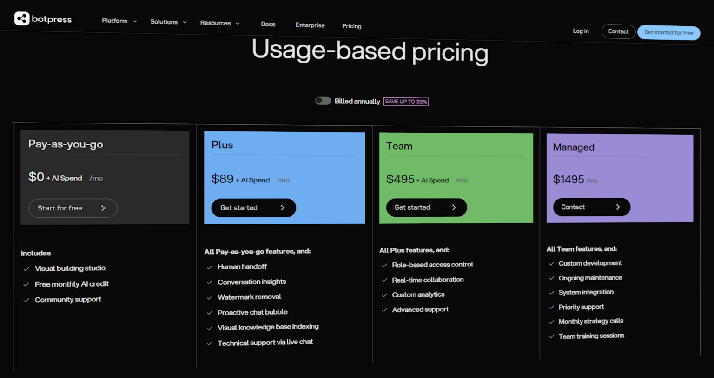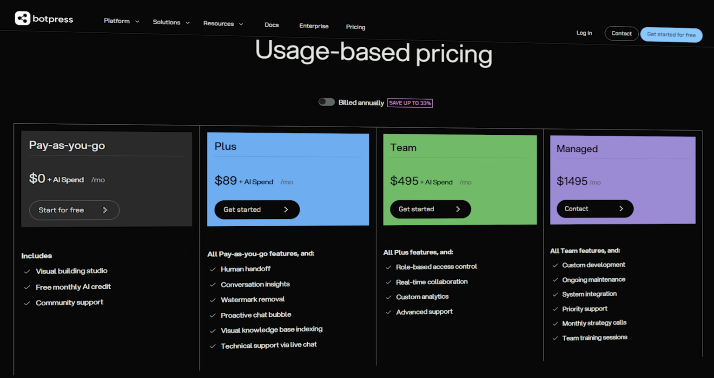And to create this, we will be using Botpress. So Botpress is a chatbot platform with a lot of AI tools, and it has a very good free plan. Its free plan gives you 500 messages each month and $5 in AI spend. And this allows you to create a WhatsApp chatbot for completely free.